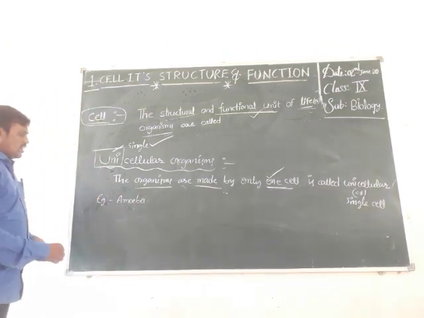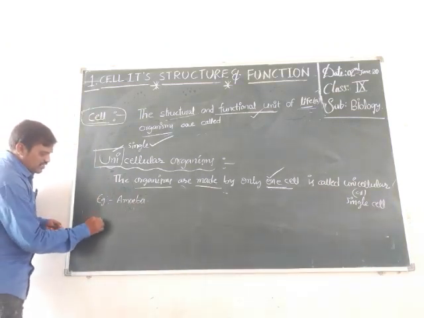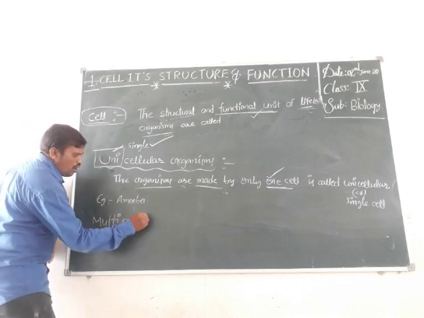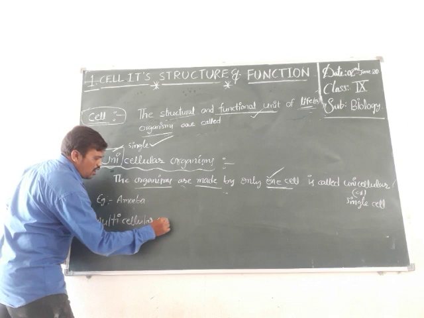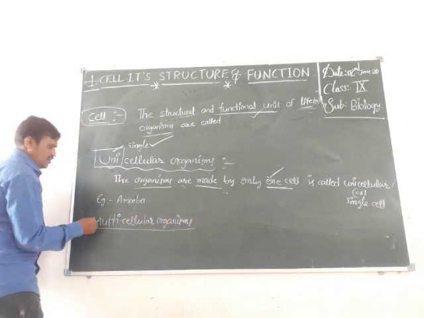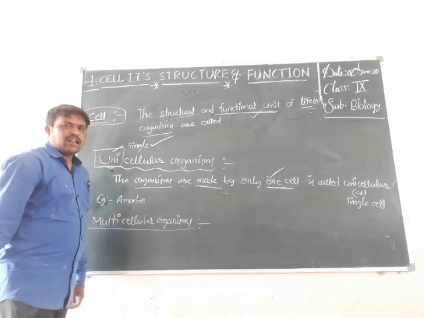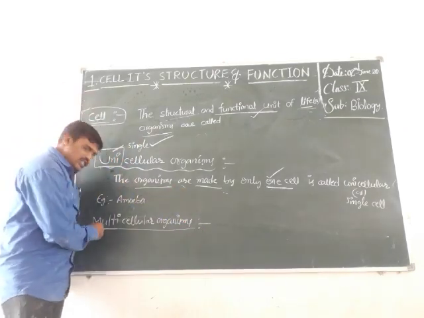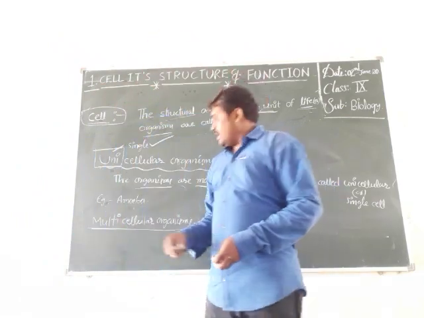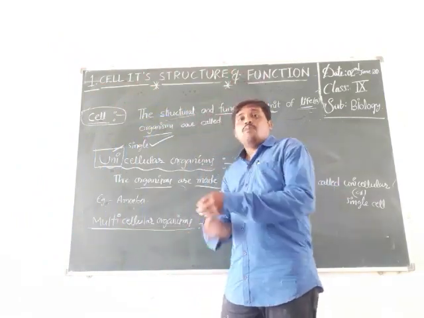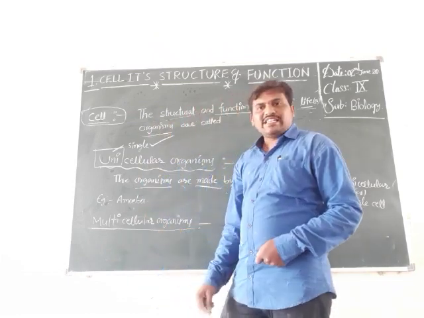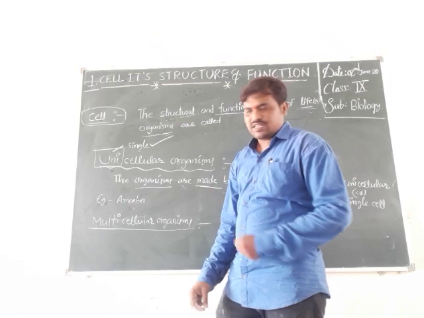So, what is the meaning of multicellular organisms? Multi means more than one. More than one cell, means their body is made up by more than one cell. That's why they are called multicellular organisms.